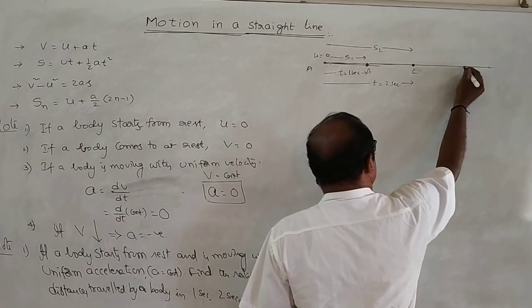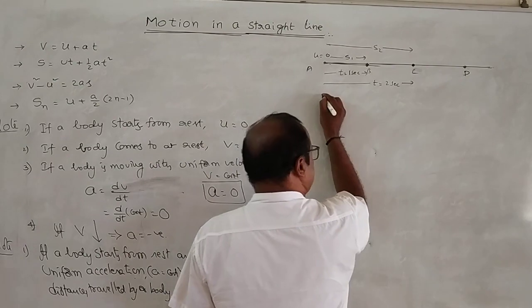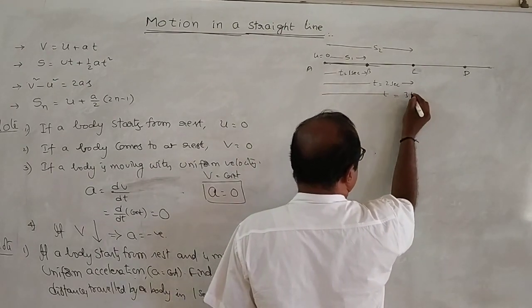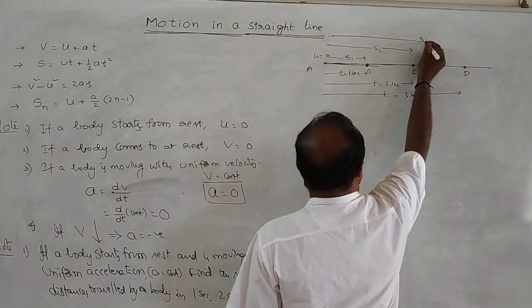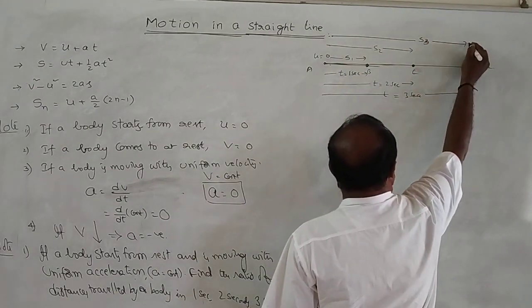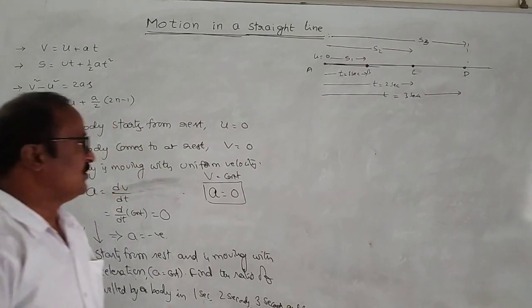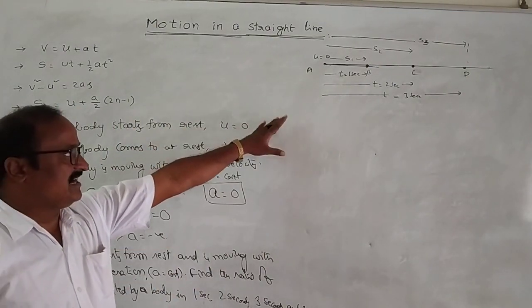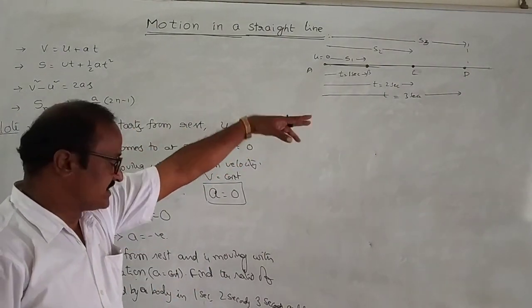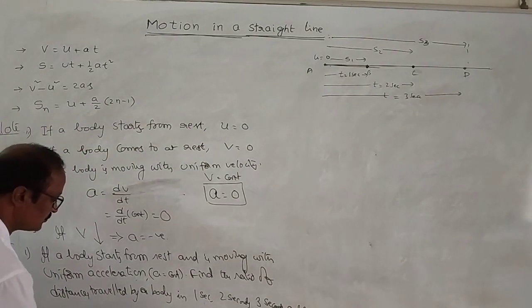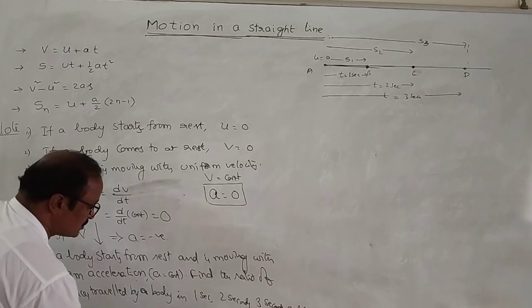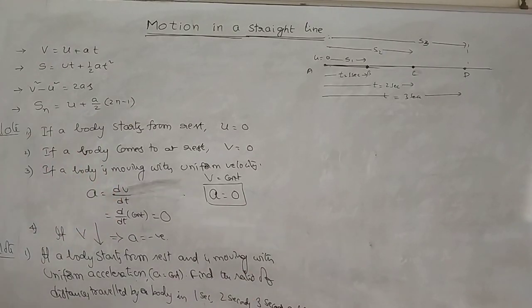Again, in 3 seconds, from the start, at a time t equal to 3 seconds, the distance traveled by the body is S3, and so on. What is the ratio of the distances traveled, S1 is to S2 is to S3, and so on?